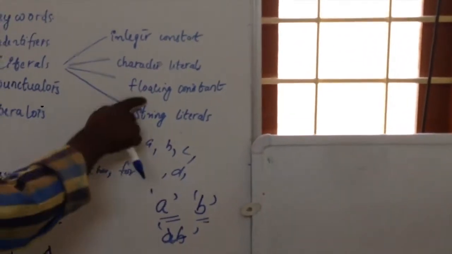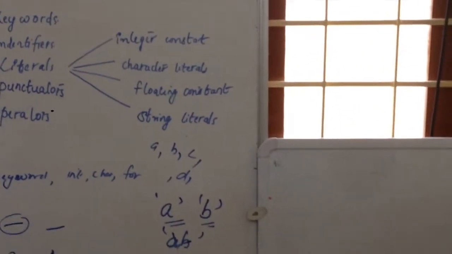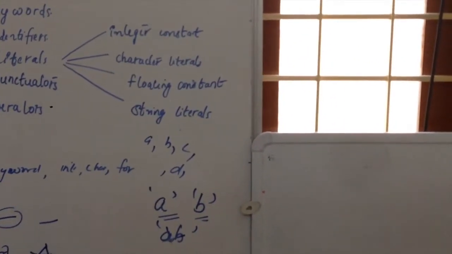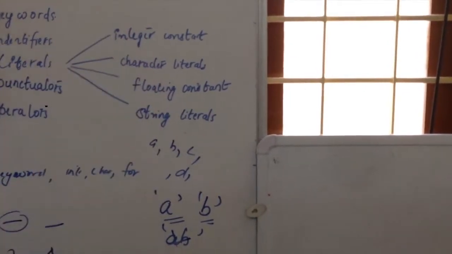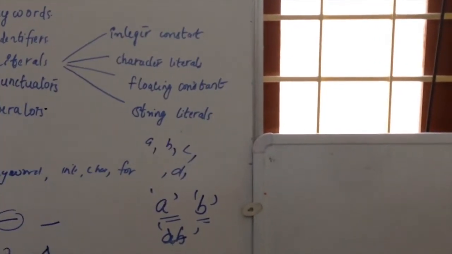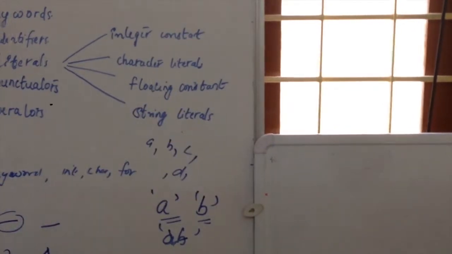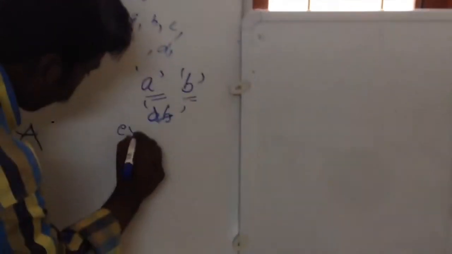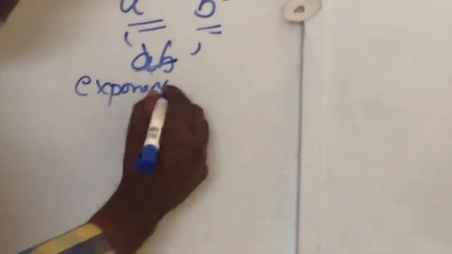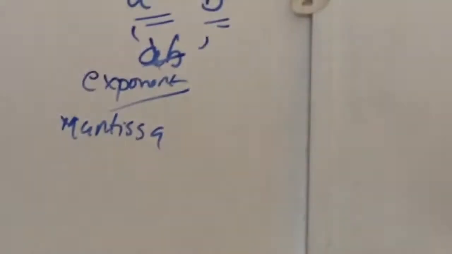The third one is floating constant. We know what a floating number is. It's a number with a fractional part. So floating numbers come under floating constant. It can be in floating form or exponential form. In exponential form there are 2 parts: one part is called mantissa and the next part is called exponent.